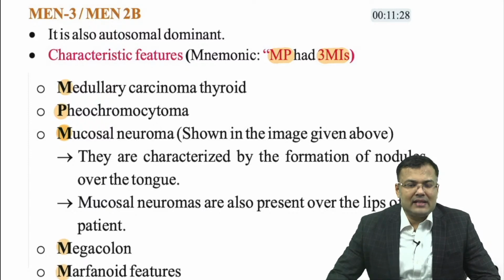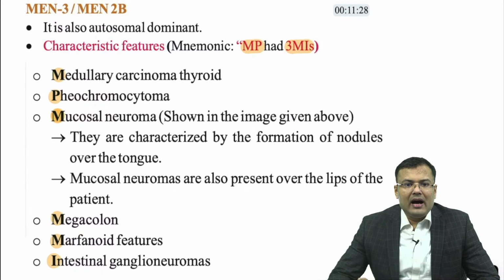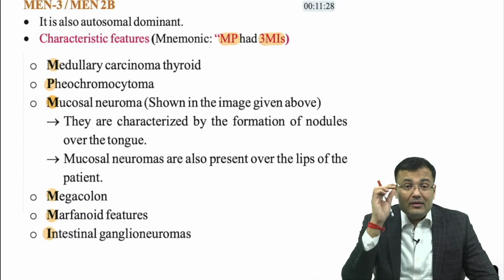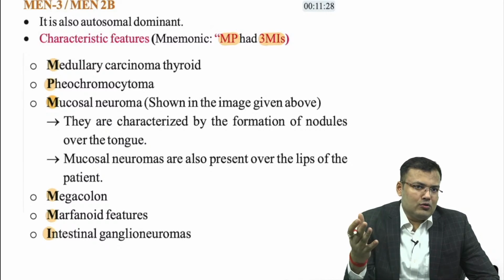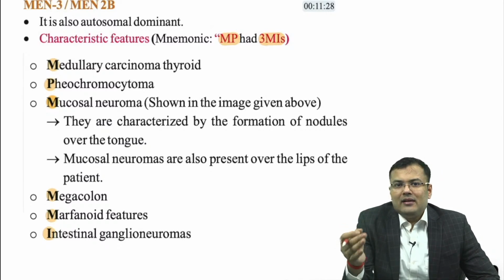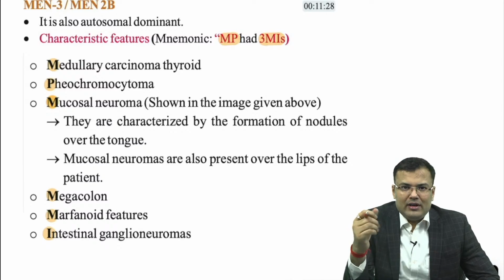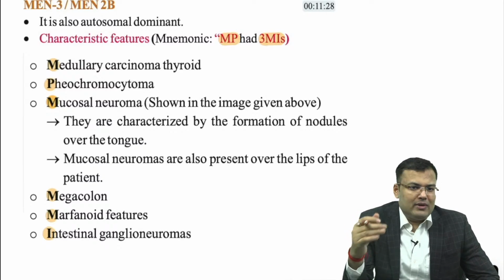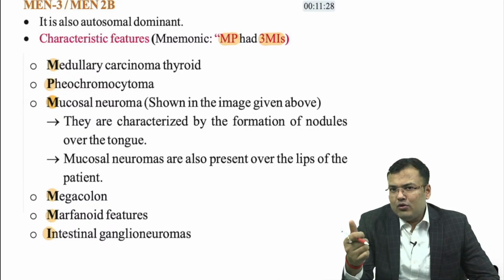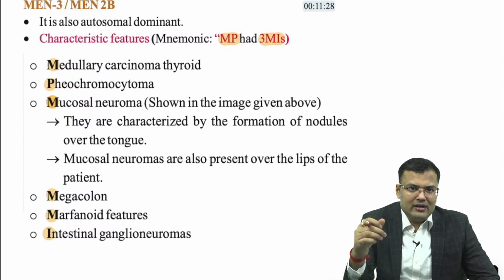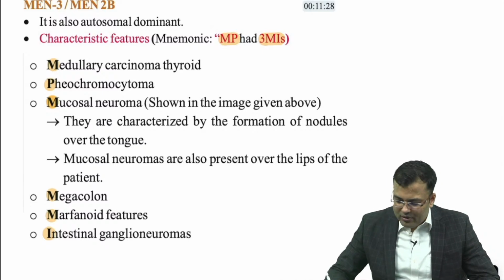I, intestinal ganglioneuroma. So how to remember? MEN 2B, also known as MEN 3, characteristic feature: MP had 3 MIs. Got it? This is very, very important. MEN 2B or MEN 3.